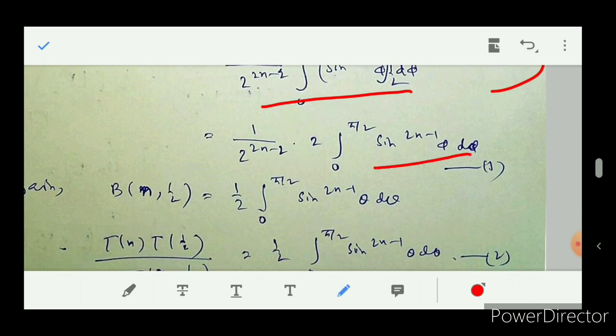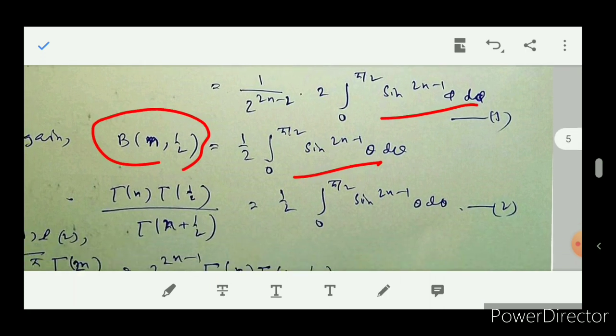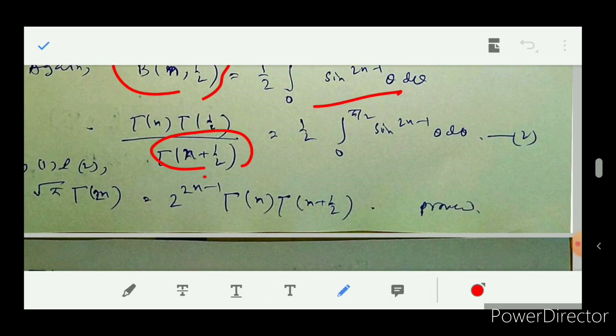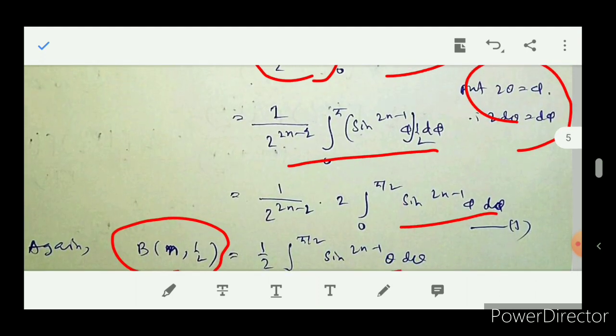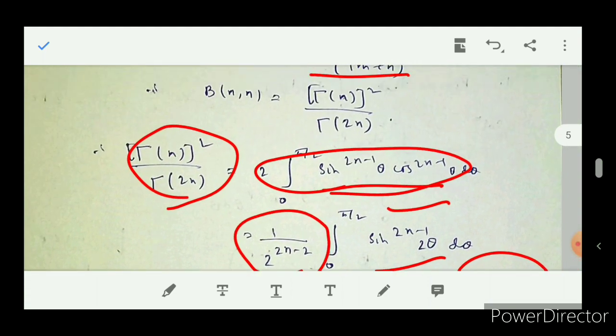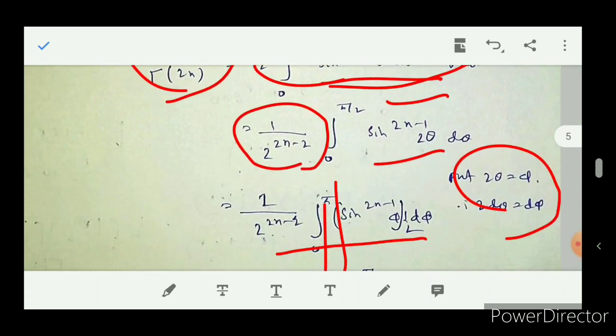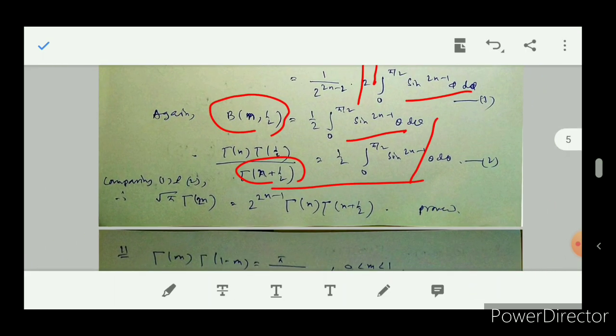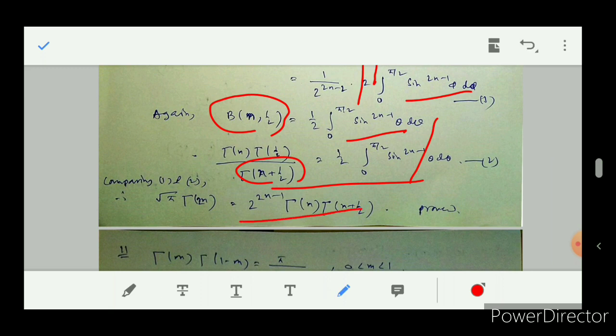Again, if we put m equal to n and n equal to half, then it becomes this, and here we get gamma n plus half. We take the product of this formula and this formula. Here we get gamma n whole square by gamma 2n equal to this. Then we will easily obtain the required result.